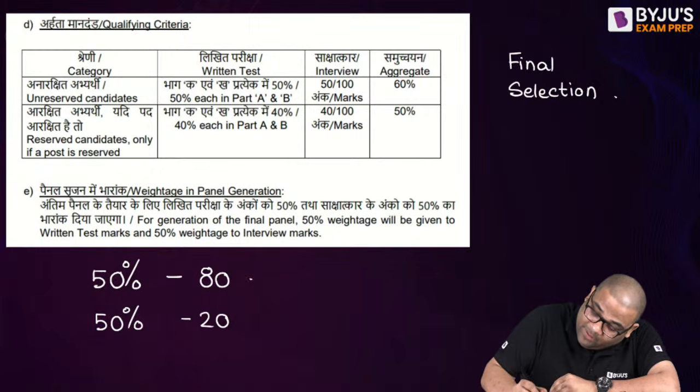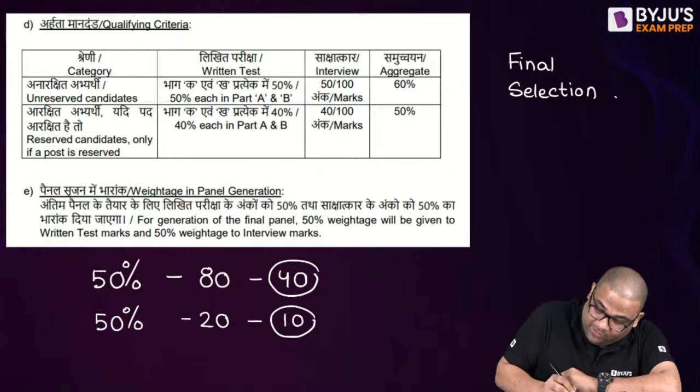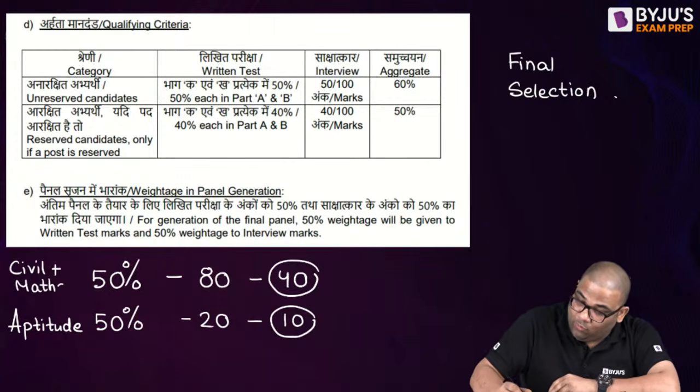So you see, 50% means you have to get 40% here. And you have to get 40% here, means 10 marks in this aptitude, right? This is for civil plus maths. And overall 60%.